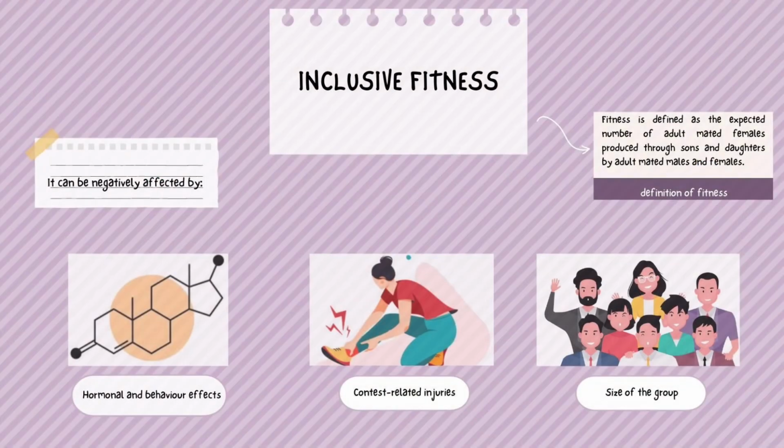Fitness is defined as the expected number of adult mated females produced through sons and daughters by adult mated males and females. It can be negatively affected by hormonal and behavioral effects, contest-related injuries, and size of the group. Moreover, fight motivation can be reduced by offspring losses. Those losses are especially expensive in small groups that are more sensitive to reduction in group size.